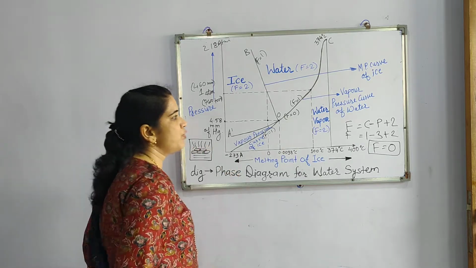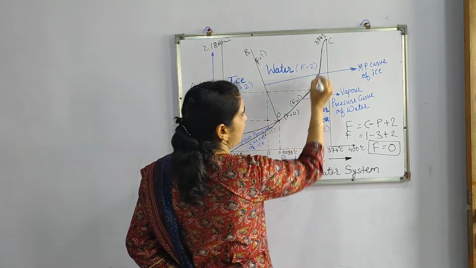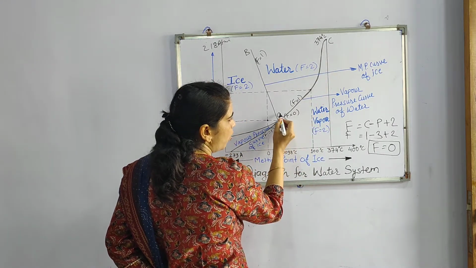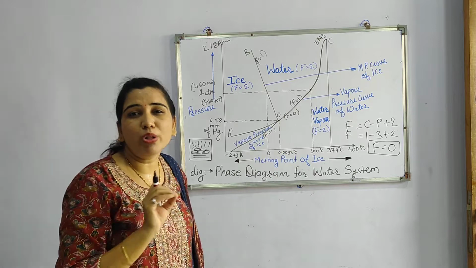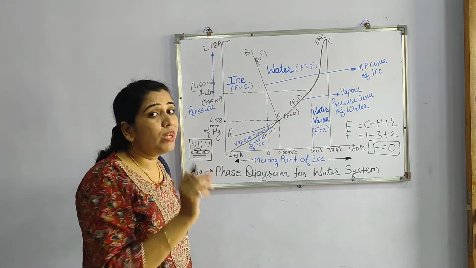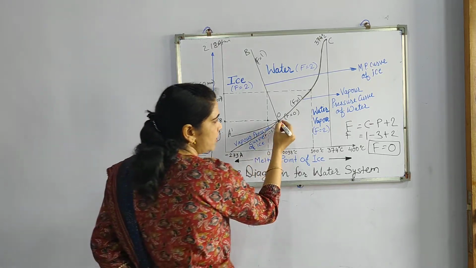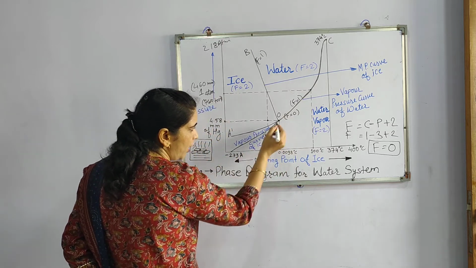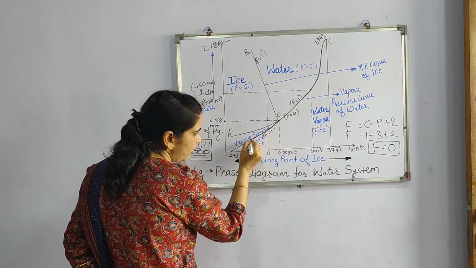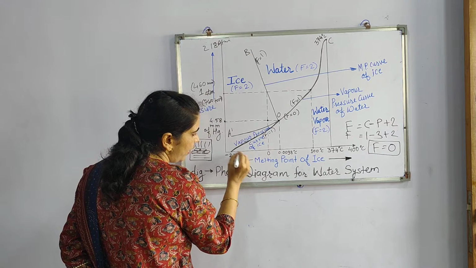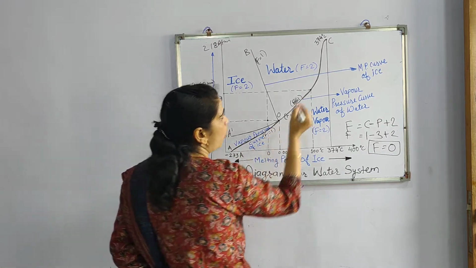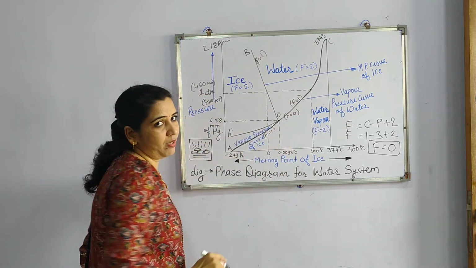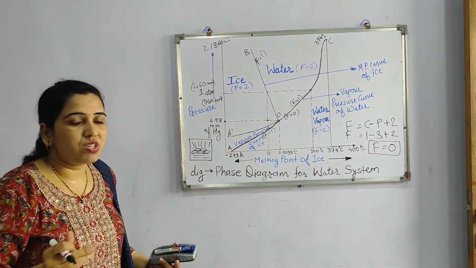Now next, we have shown here these curves. Now this is the central point O. This point is called the triple point because all the three phases are shown only at that particular point. Now this curve from O is called A. Here A is given, we can write here also. So OA, OC and OB. Now what are these OA, OC and OB?